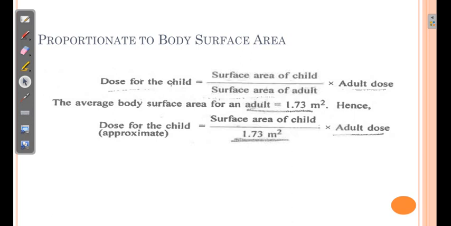The adult body surface area is considered as 1.73 meter square, and hence the equation can be written as: dose for a child is equal to surface area of the child divided by 1.73 meter square, into adult dose. The body surface area is required in meter square.